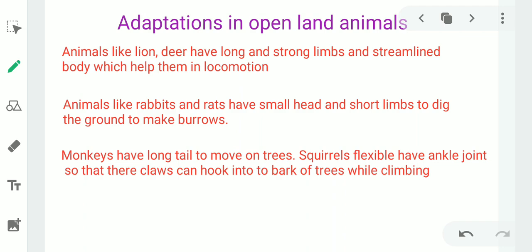Animals like rabbits and rats have small head and short limbs so that they can dig the ground to make burrows. Burrows are holes in the ground in which rabbits and rats live. Monkeys have long tail to move on trees, to hold the branches of trees. Then squirrels have flexible ankle joint so that their claws can hook into bark of trees while climbing.